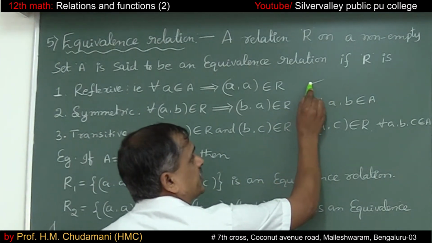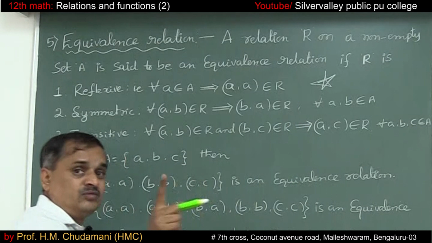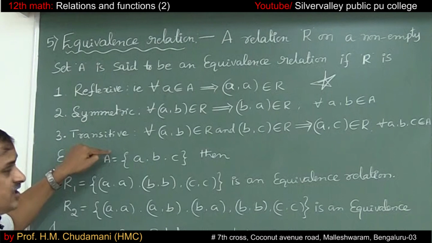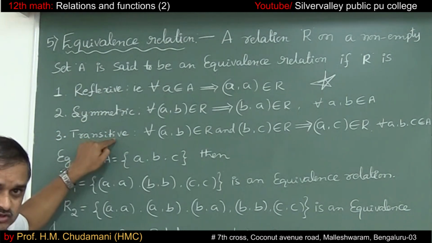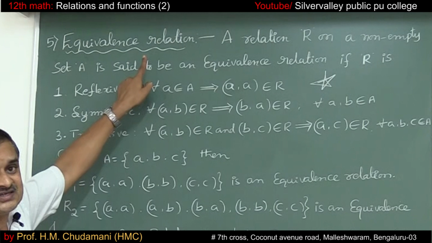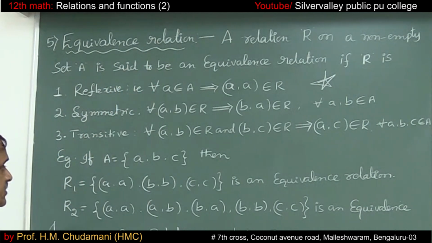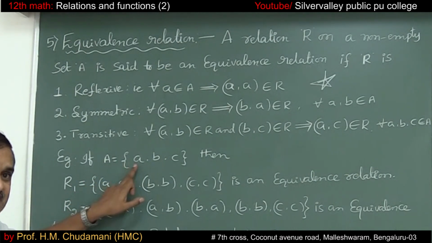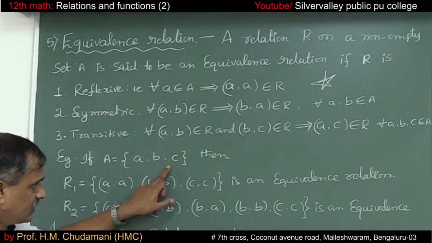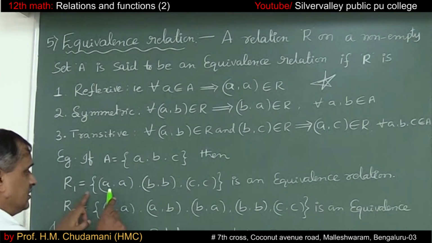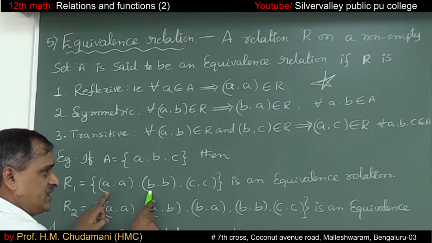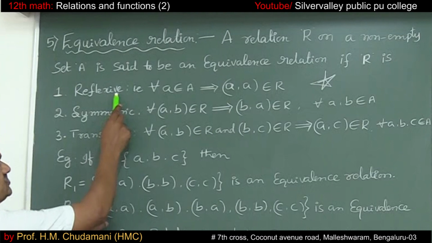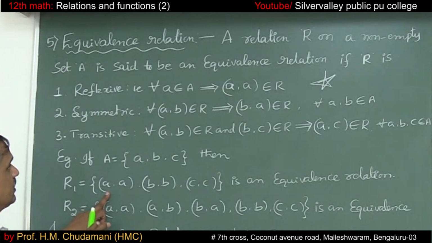This is an important definition. They'll ask it for 1 mark also: define an equivalence relation. Okay. So if any one of these relations fails to hold, then the relation is not said to be an equivalence relation. Let me take an example. If the set A consists of the elements a, b, c, then the relation R1, (a, a), (b, b), (c, c), is an equivalence relation. For it to be an equivalence relation, all three have to hold good, right?